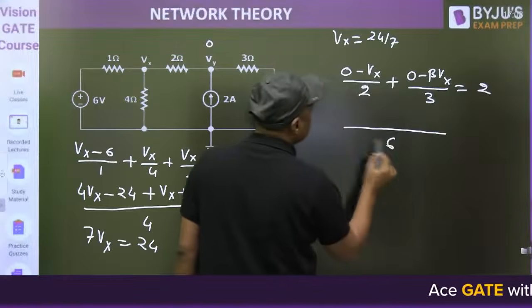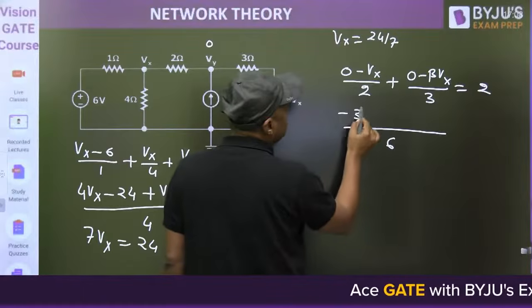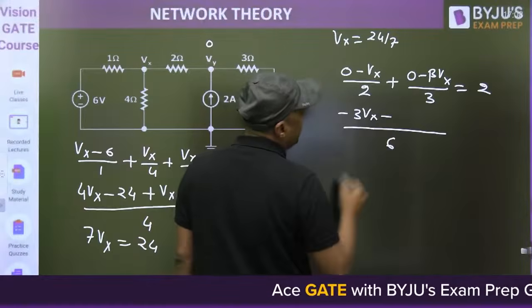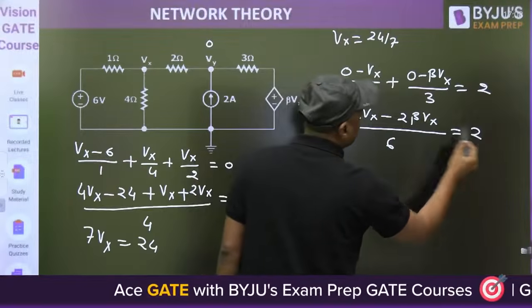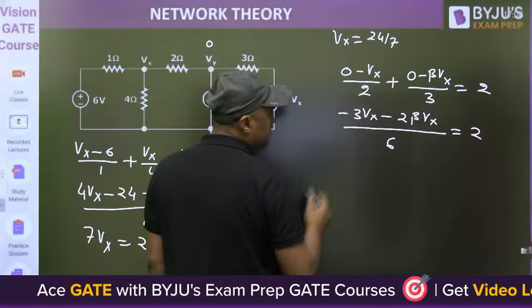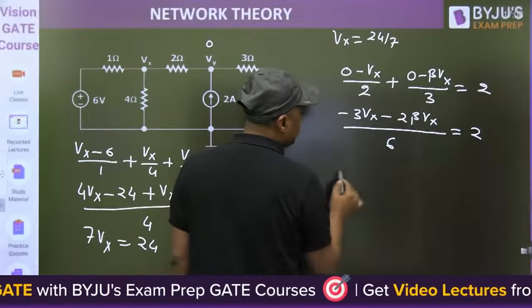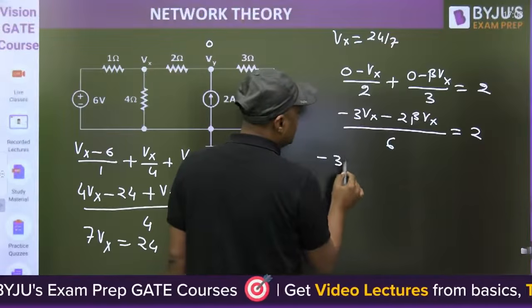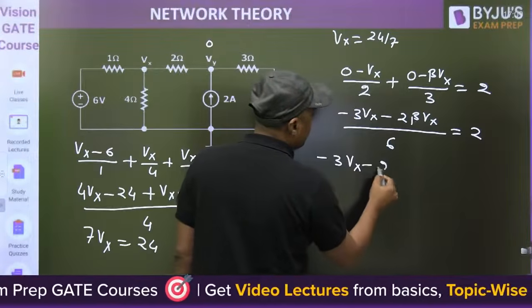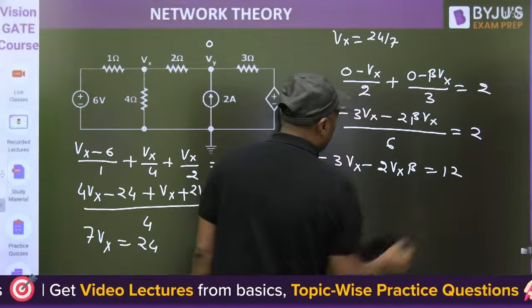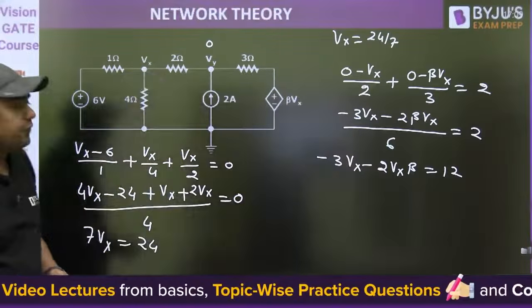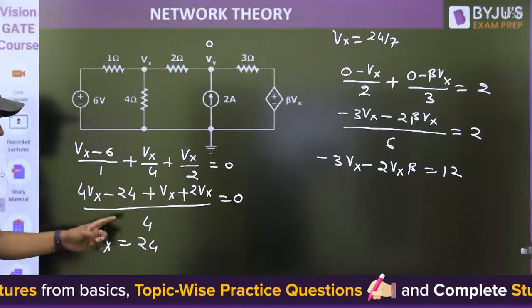You can take 6 as the LCM, then it becomes minus 3 Vx minus 2 beta Vx is equal to 6 into 2, that is 12. Now you can find the value of Vx from the earlier equation, that is 24 by 7.